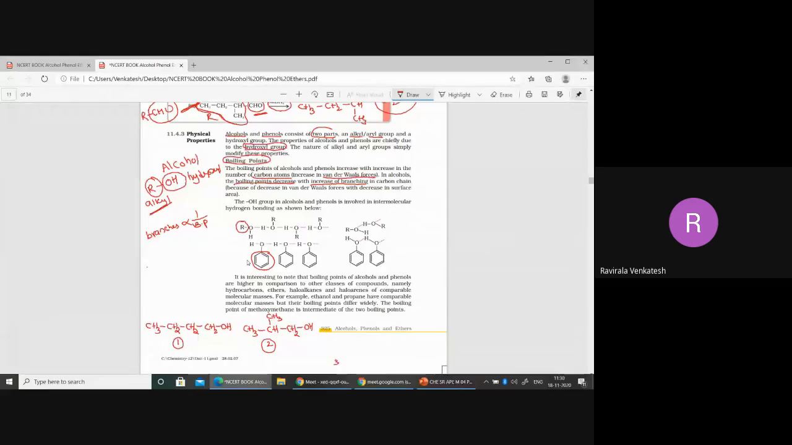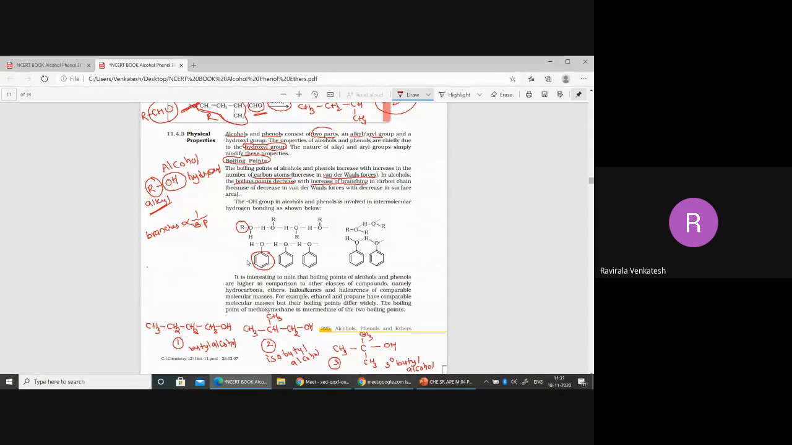Third one I'm writing here CH3, CH3, CH3, OH. This is called tertiary butyl alcohol. So the name of this one is tertiary butyl alcohol. This one is isobutyl alcohol. Many number of times I explained this one. This one is n-butyl alcohol. N for straight chain. N-butyl alcohol.